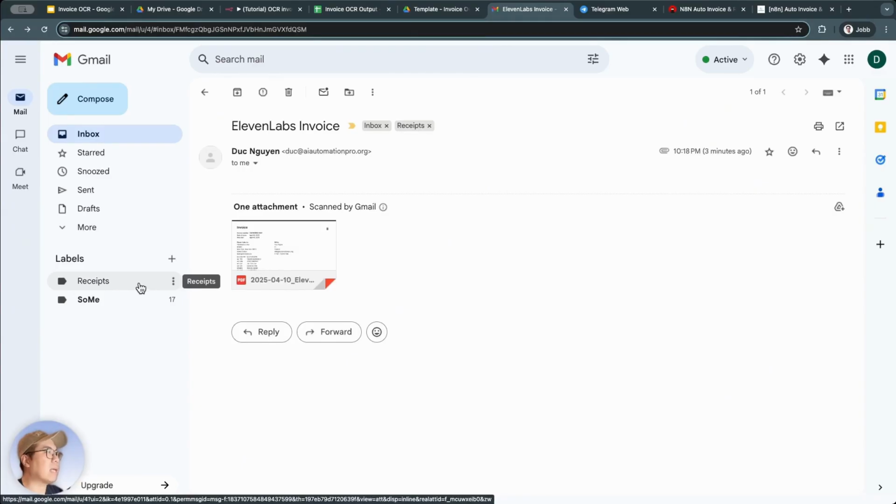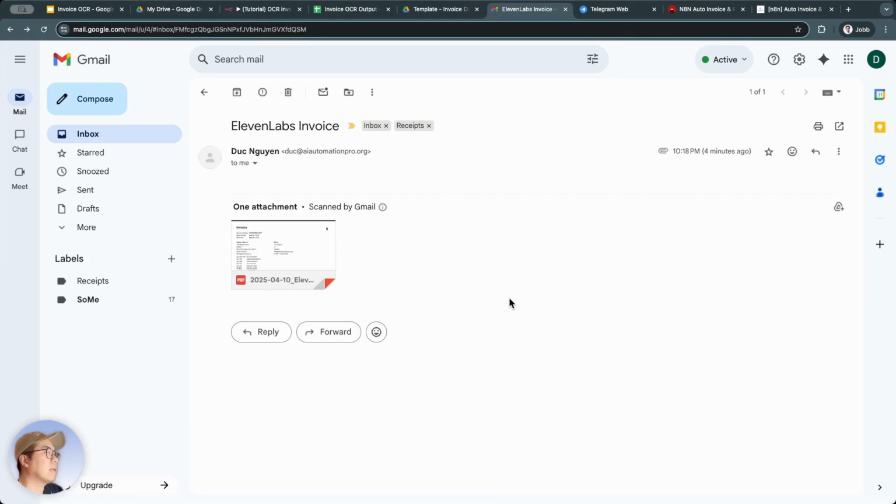Specifically, when there's an email that's labeled with a tag, for example receipt, it will automatically extract the invoice file from that email. Activating through email like this is really convenient, especially for electronic invoices that we receive every month, like phone bills or payments for some AI tool. They'll just be sent to our email from a certain sender, right? So we just need to filter out those emails and automatically set their label as receipt. Then these emails will automatically be added to our Drive, which saves us a lot of time. That's the first secondary trigger.